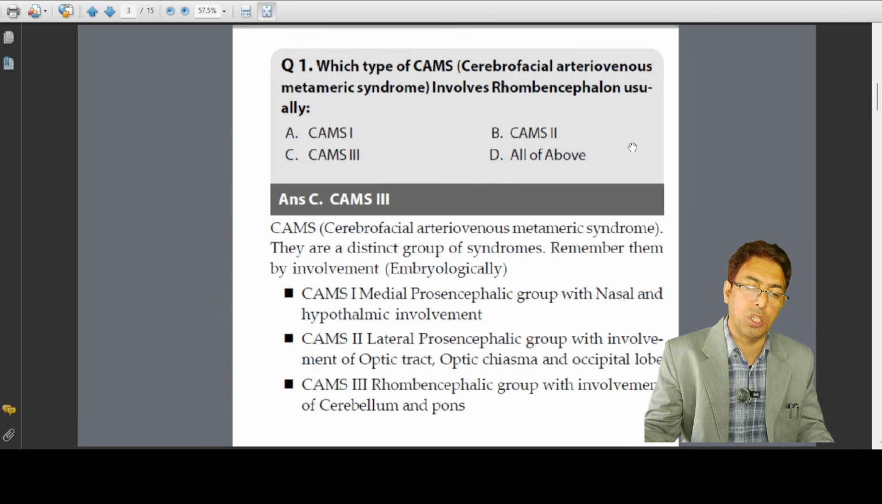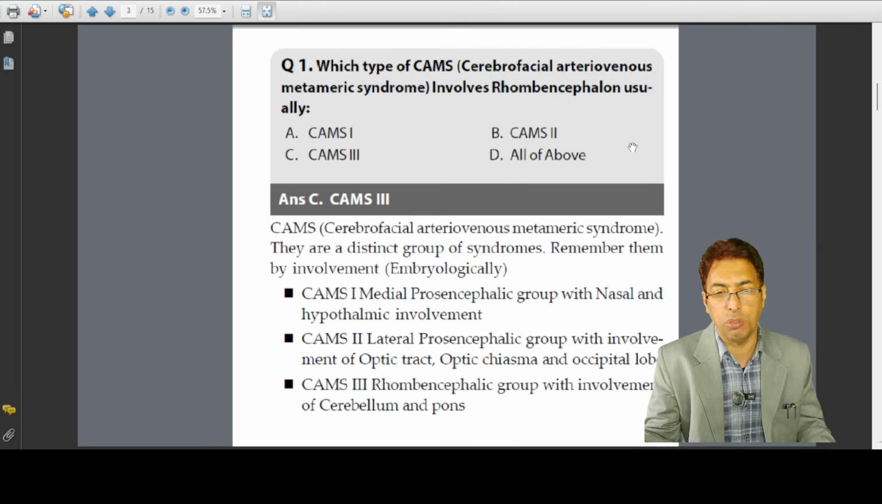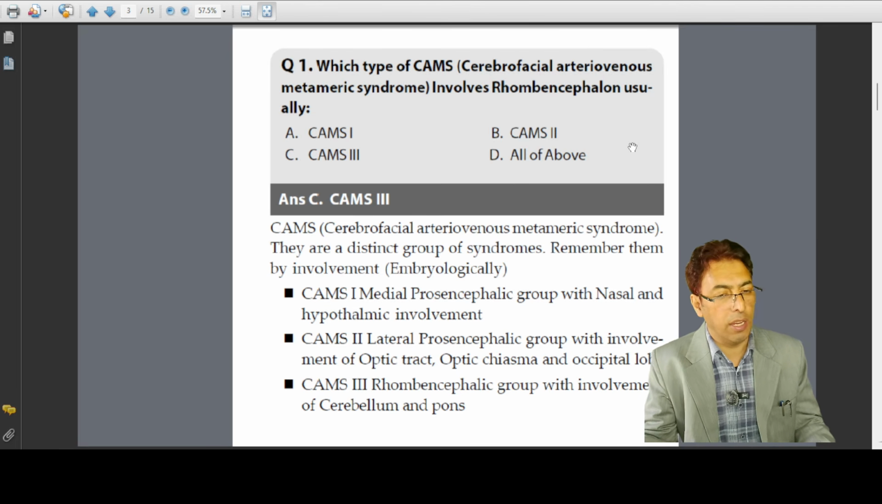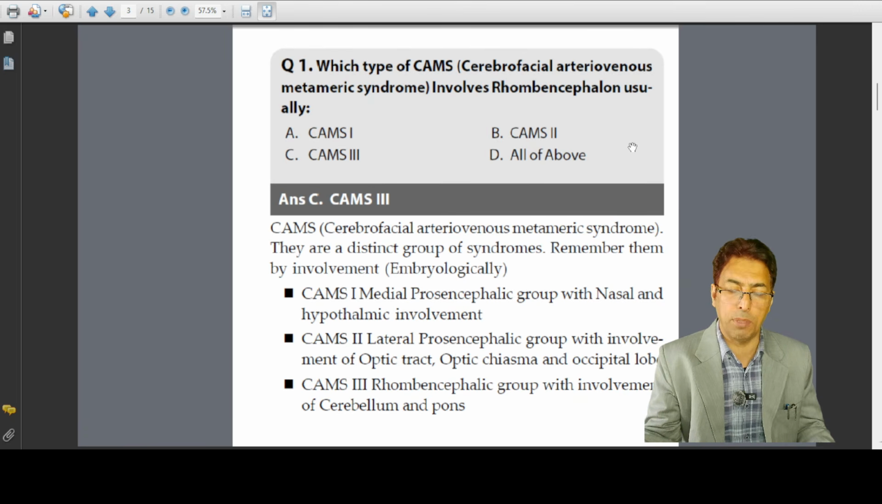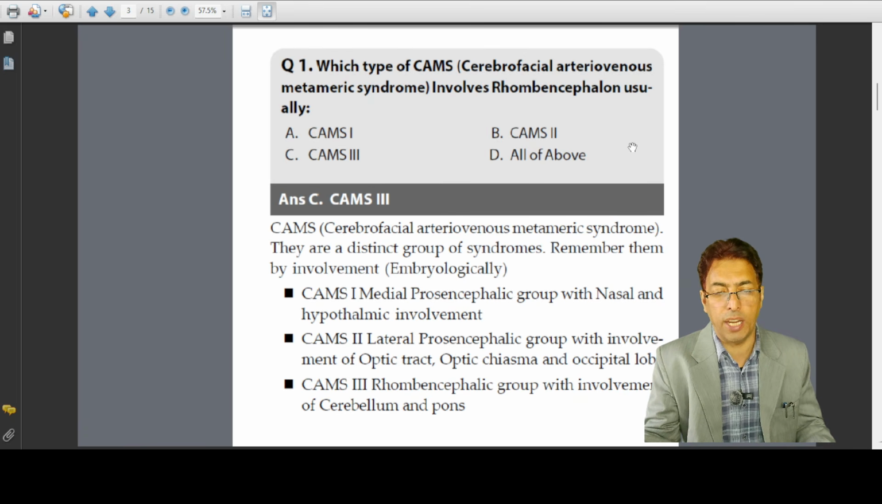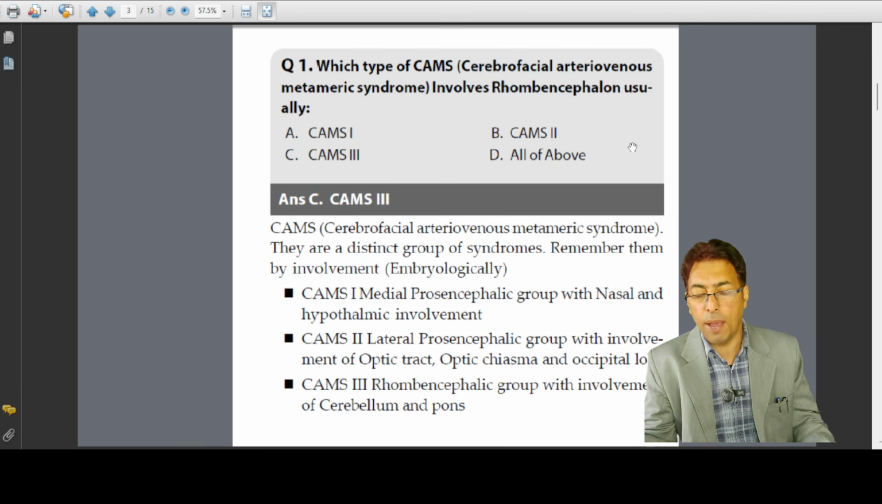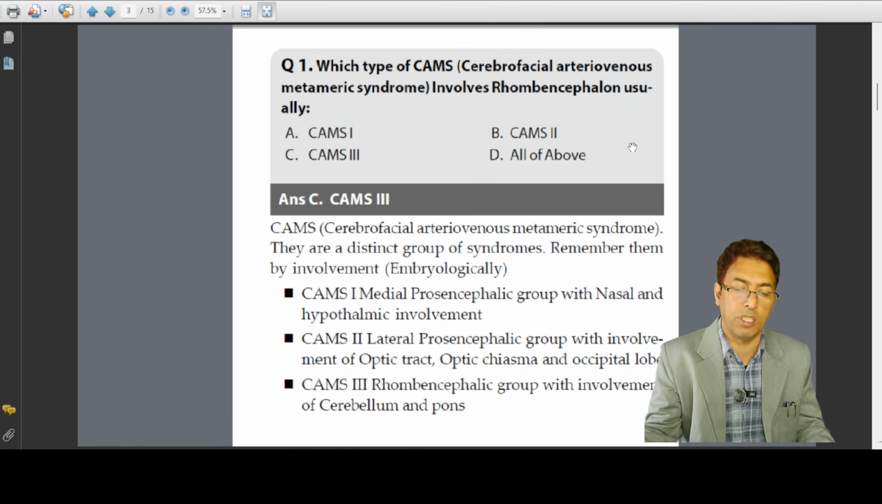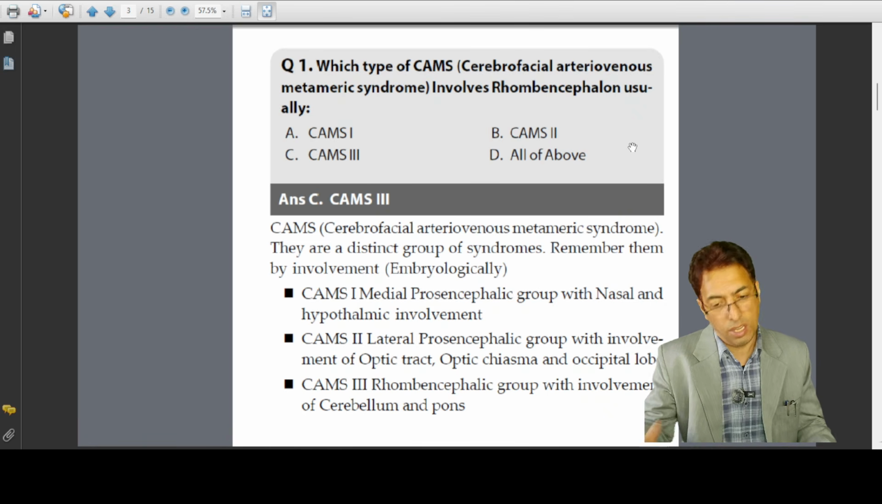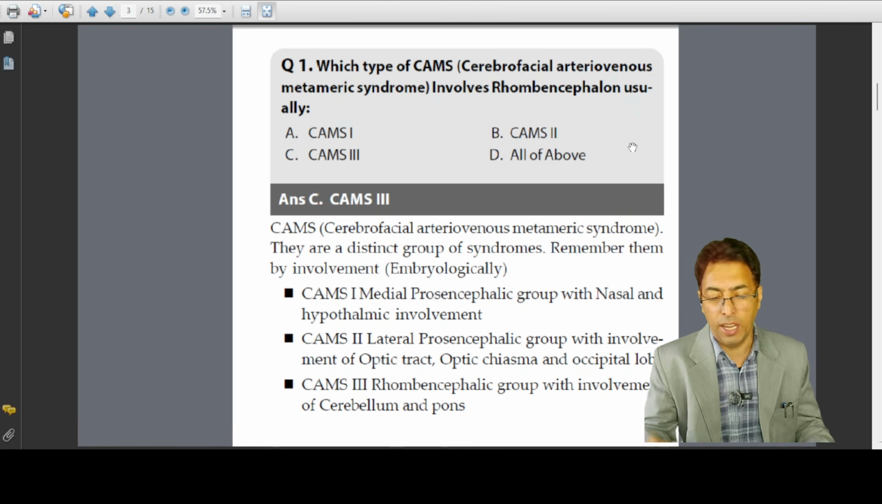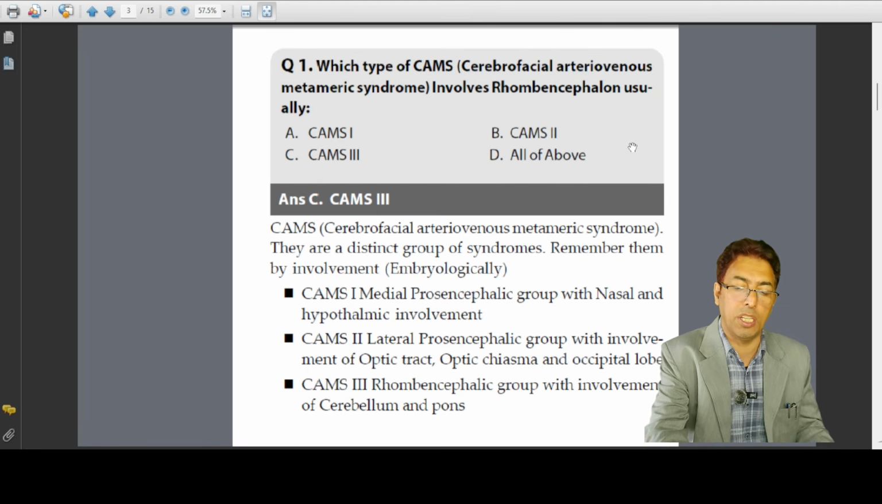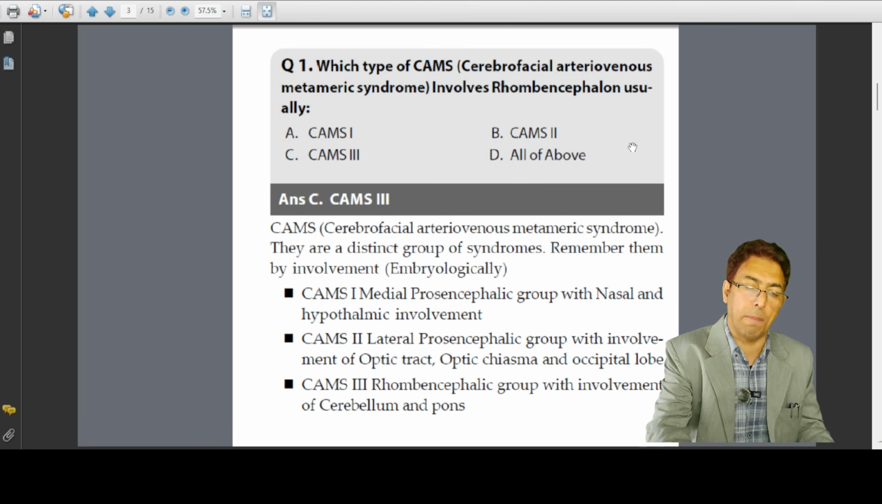To be very sure, you have to read CAMS from a very standard textbook, that's important: Sabiston, Schwartz, and sometimes some super specialty books. As far as MCH is concerned, we know it is MCH head and neck surgery, MCH plastic surgery, MCH neurosurgery, endocrine surgery, surgical oncology, surgical gastroenterology, and sometimes questions are asked. The standard is a bit higher, and you have to be well aware of these important entities which are rare, which are latest, and this is a prototype of such a question.